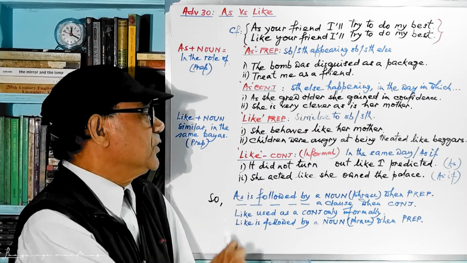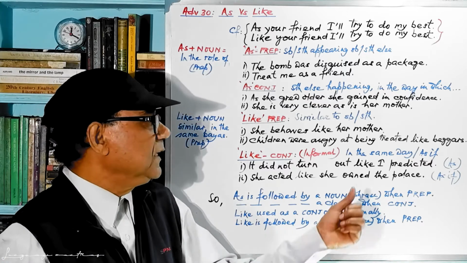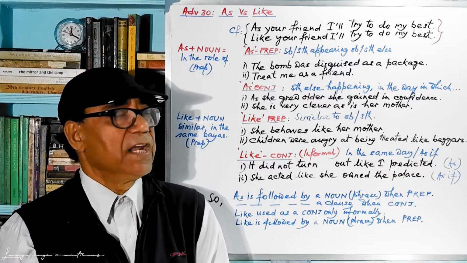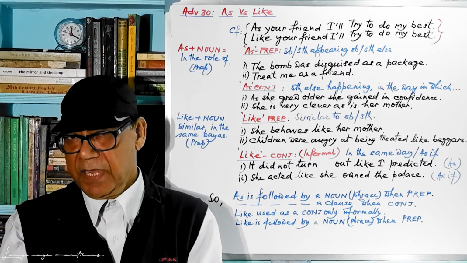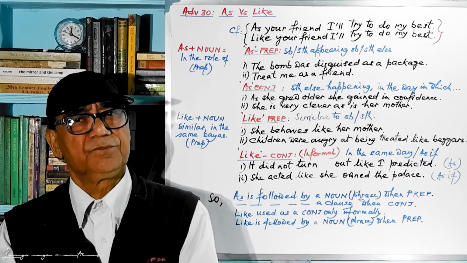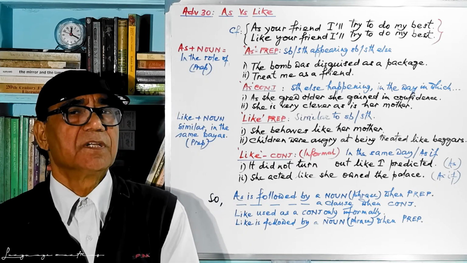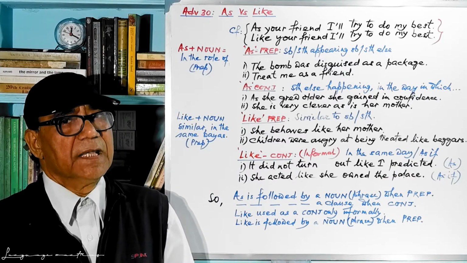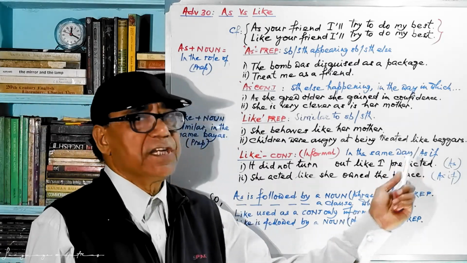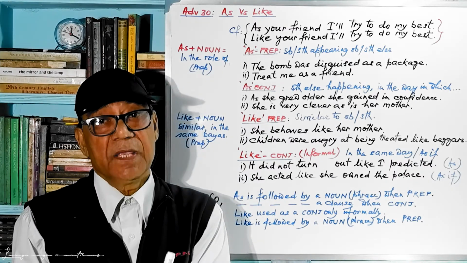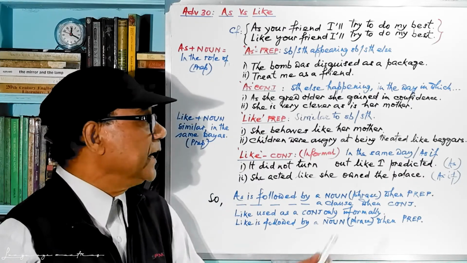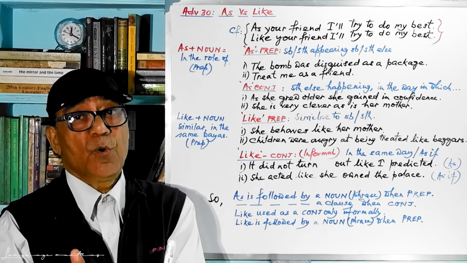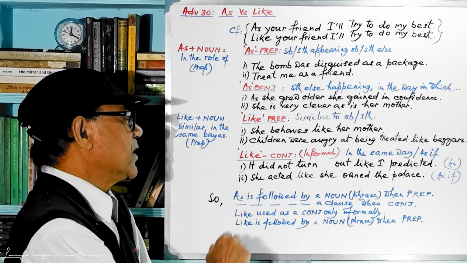Now second sentence: Children were angry at being treated like beggars. Are they beggars at all? No, they are not beggars. Because like is there. If you use as here in place of like, they will be reduced to beggars. But they are not beggars. They are being treated as if they were beggars. That's why they are very much angry.